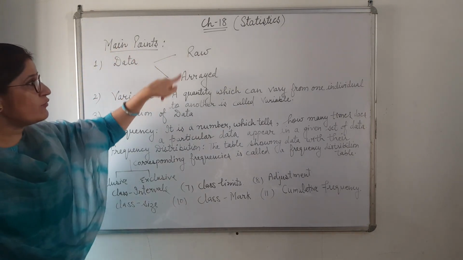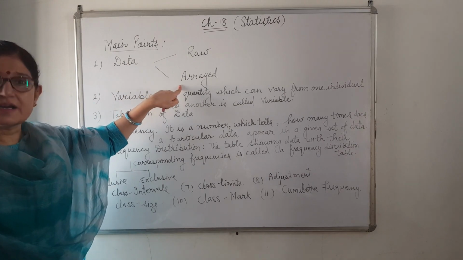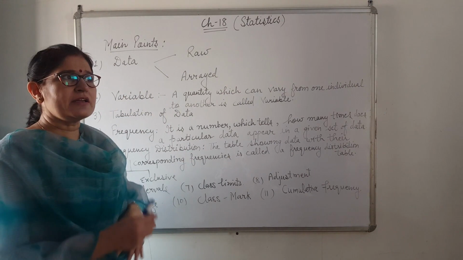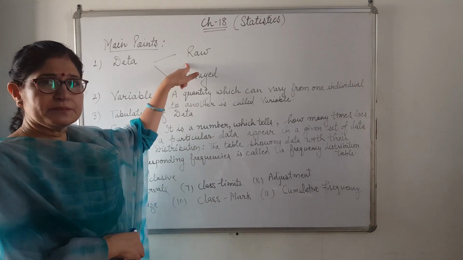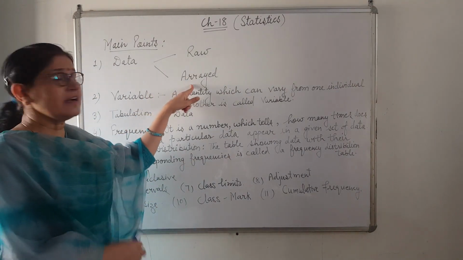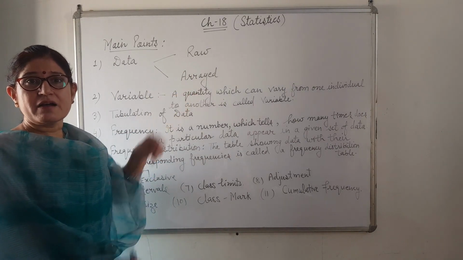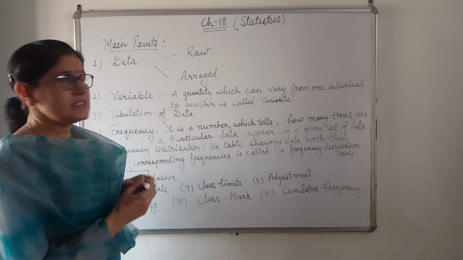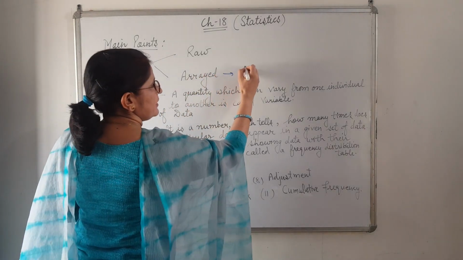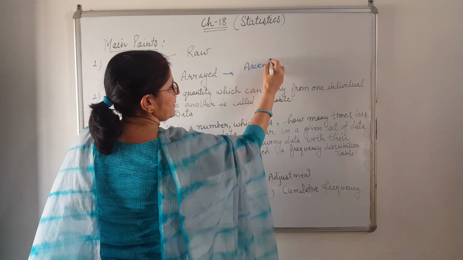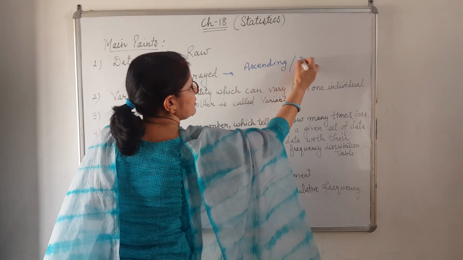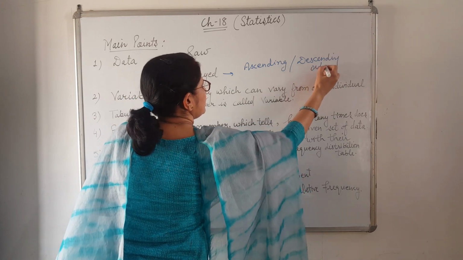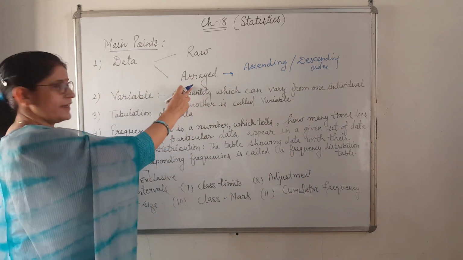Now data is also in two forms. One is raw, one is arrayed. Raw data means when the information is collected and it is not arranged. That is called raw data. Arrayed data means when the collected information is arranged in any order, in ascending or descending order, then the data is called array data.